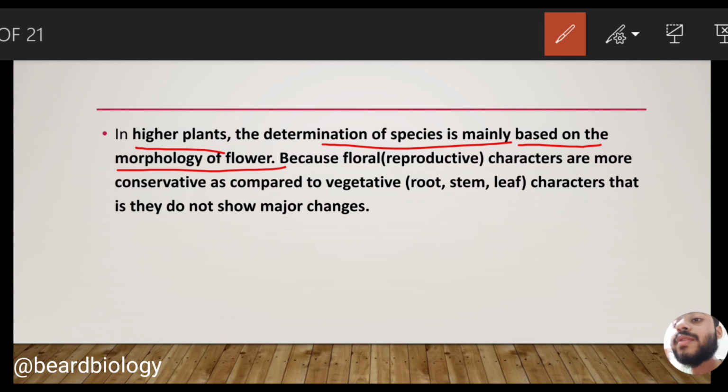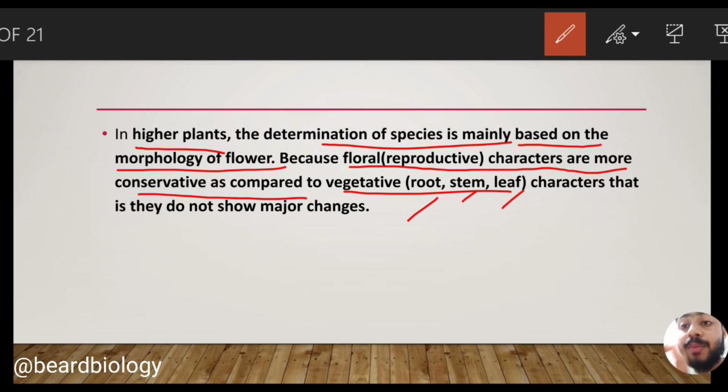Why is the morphology of the flower considered? Actually, the floral characteristics are more conservative as compared to the vegetative characteristics, that is the root, stem and leaf. We must remember the reproductive or floral characteristics are more prominent and more conservative in nature. They change less in the evolutionary process.